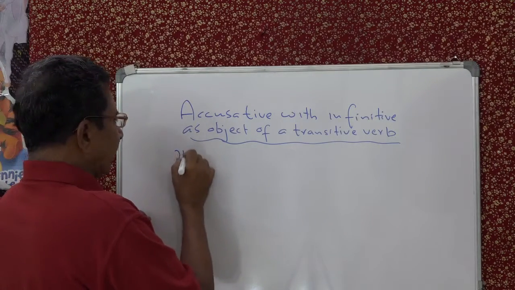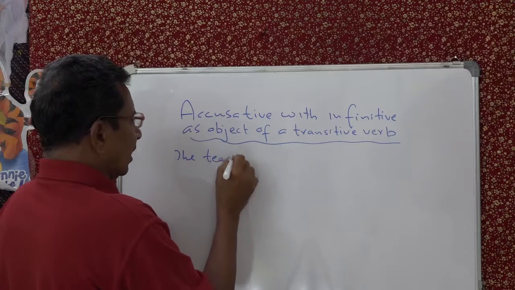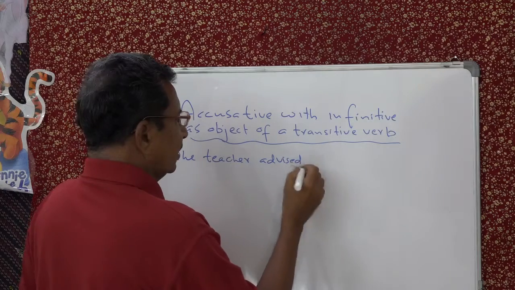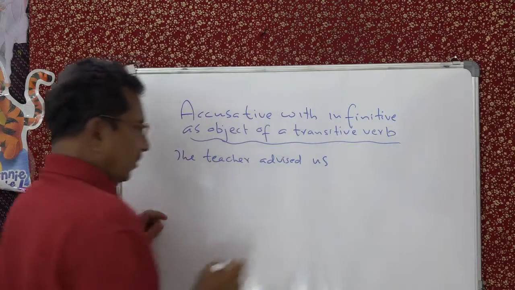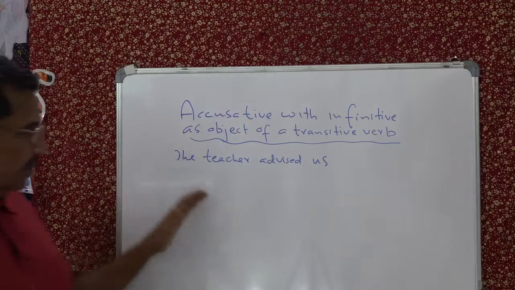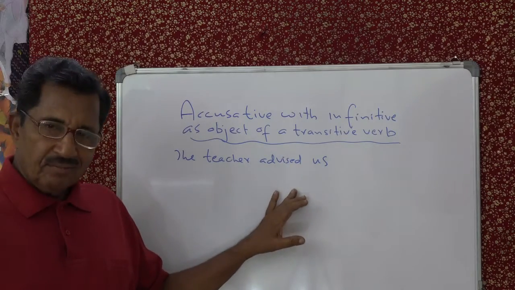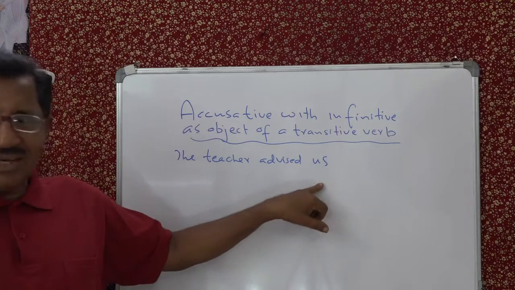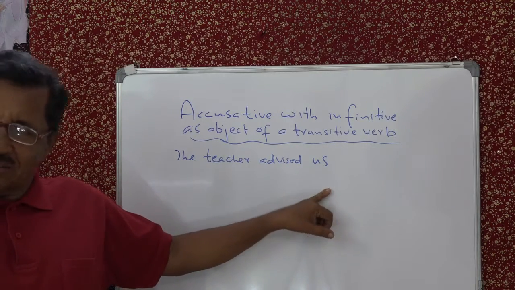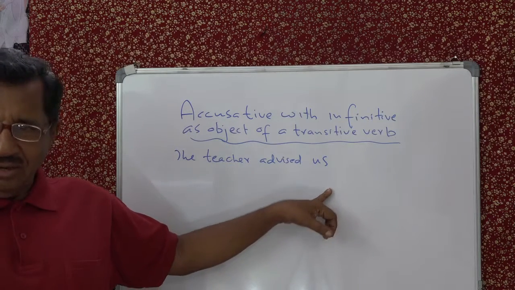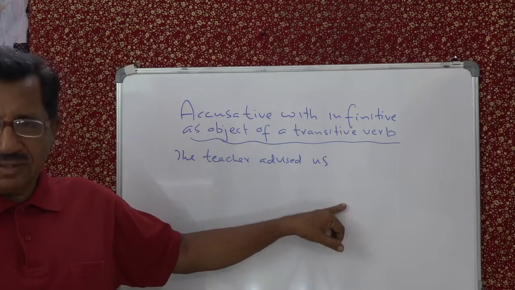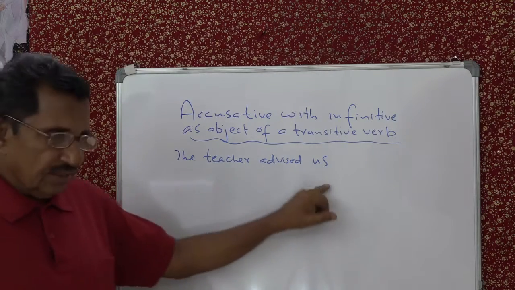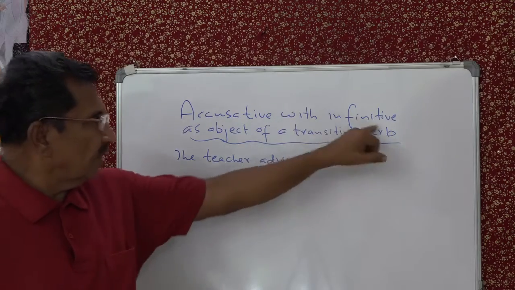The teacher advised us. So far it's okay. The teacher, subject, advised, verb, and this is object, or accusative case we say. Us is the accusative case of we. Or we say this is the object. Both are the same. So accusative. The teacher advised us. Now with infinitive, that is the thing.